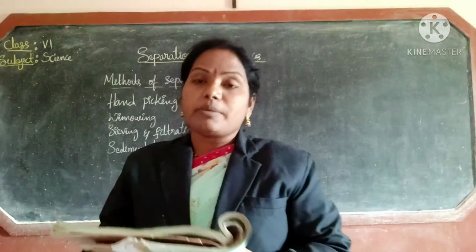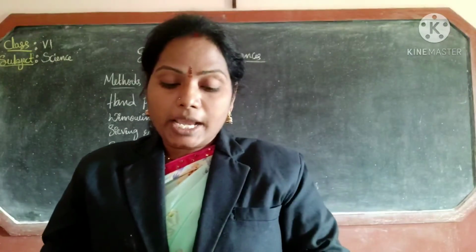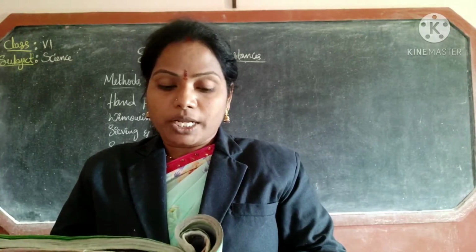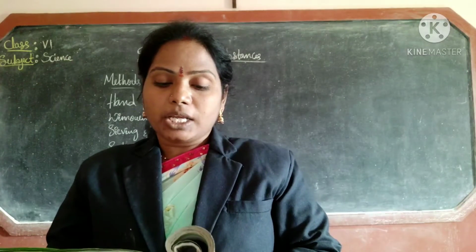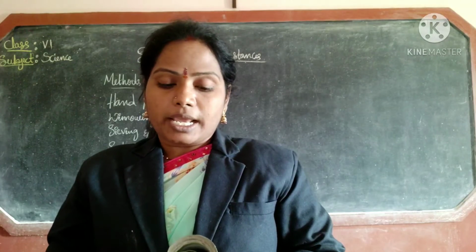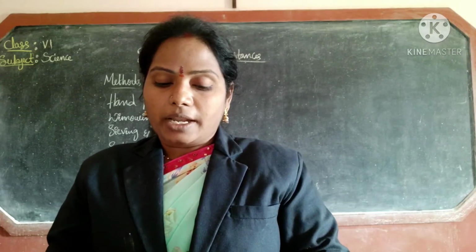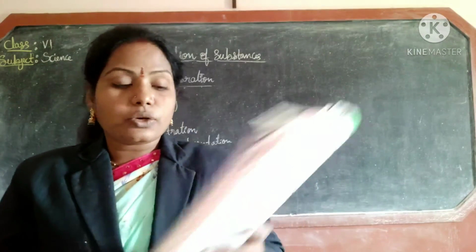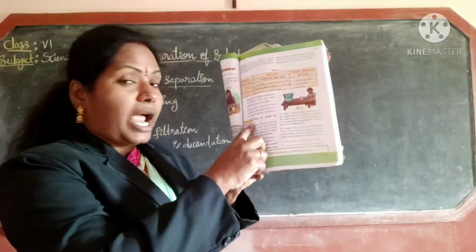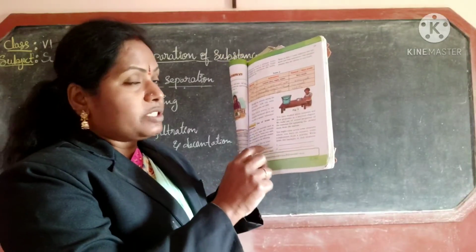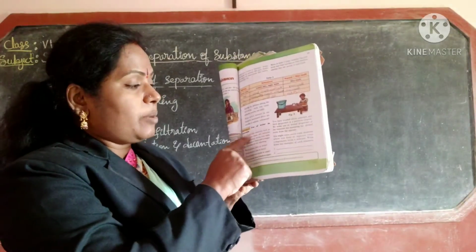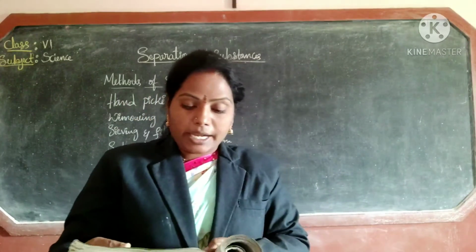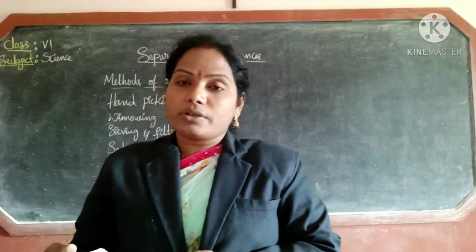Collect some solid materials such as ghee, wax, sand, sugar, salt, turmeric powder, dal, plastic, wood, iron nails. Take a bucket full of water and a beaker, and try to discover the following. So here the different items are given on page number 65. In this page the materials are given. You have to mix these in a bucket and you have to separate. How do you have to separate?